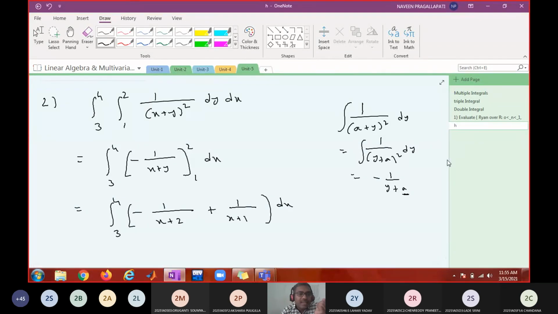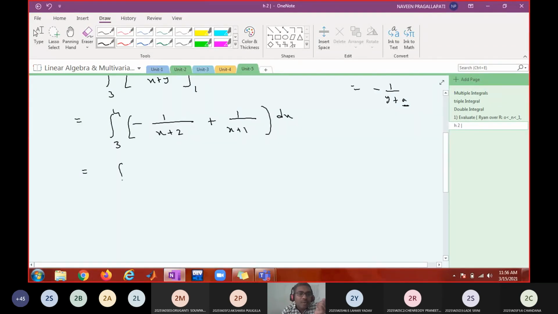So this is the integral from 3 to 4 of 1 by x plus 1 minus 1 by x plus 2 dx, and this is a normal integration. What is the integration of 1 by x plus 1? Log of x plus 1. Minus log of x plus 2.